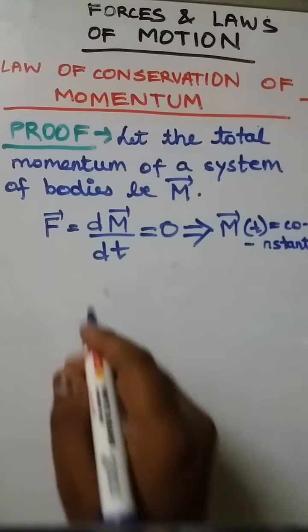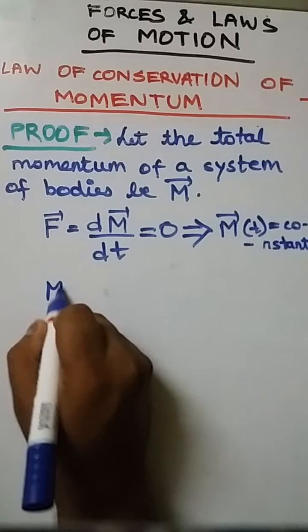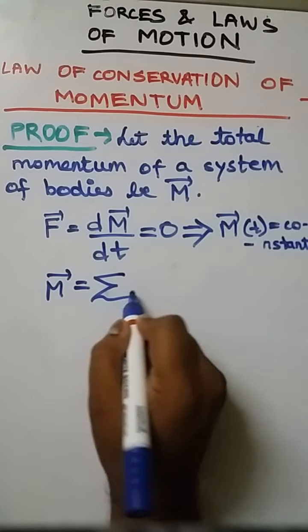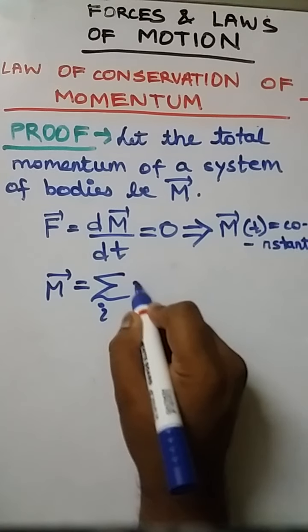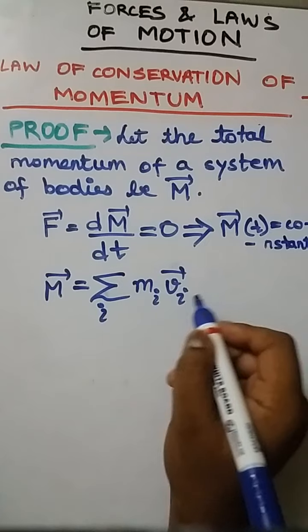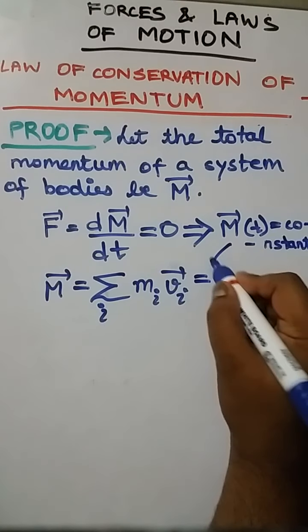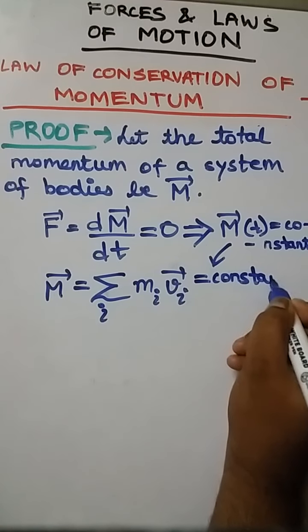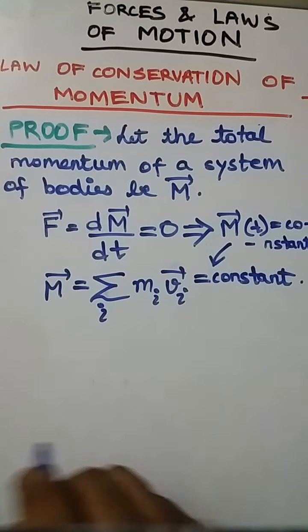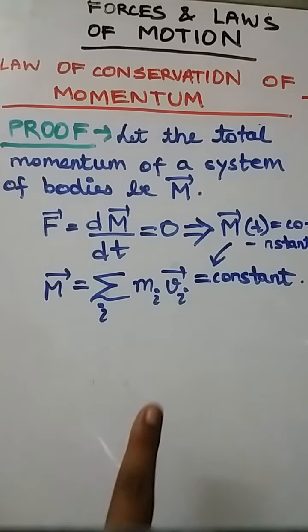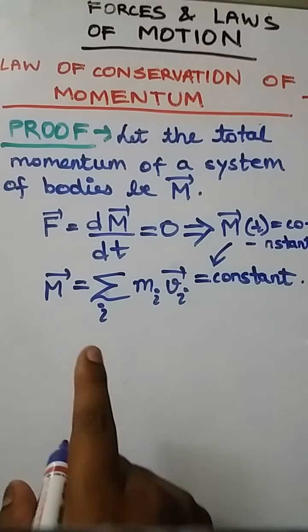So now the overall momentum can be represented as sigma over i of mi vi. Hence we can write from here that this is constant. So the proof is very simple, and it just requires the basic concepts of our derivatives.